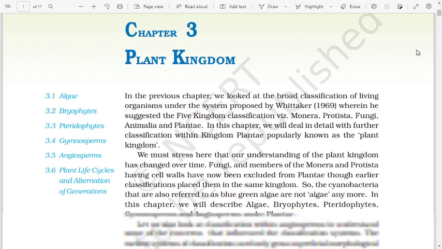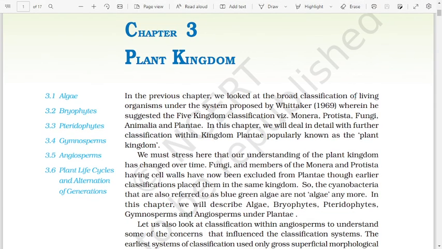In the previous chapter, we looked at the broad classification of living organisms under the system proposed by Whittaker in 1969, wherein he suggested the five kingdom classification: Monera, Protista, Fungi, Animalia, and Plantae. In this chapter, we will deal in detail with further classification within kingdom Plantae, popularly known as the plant kingdom.